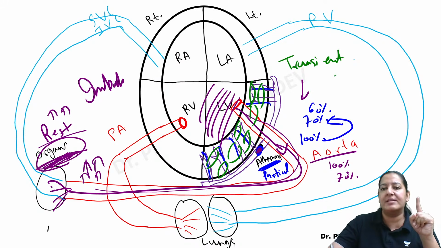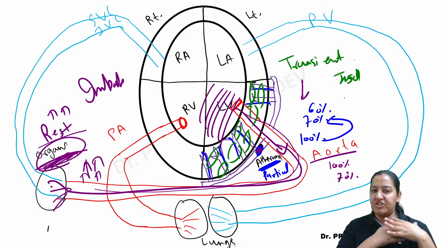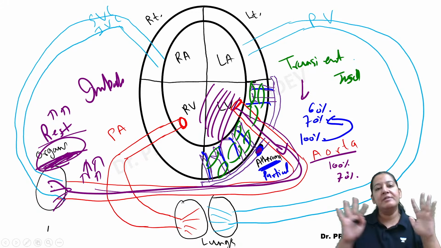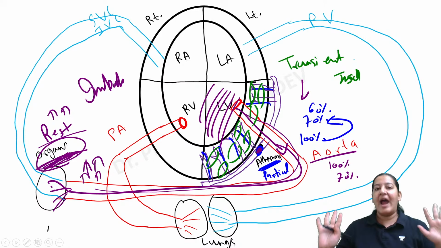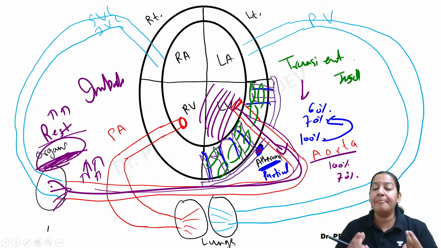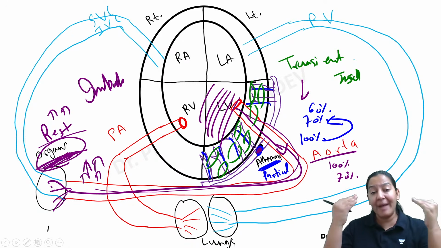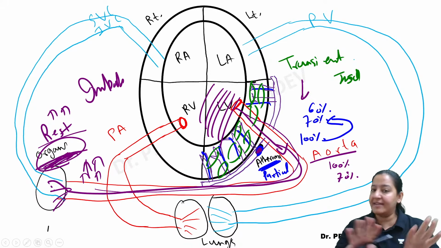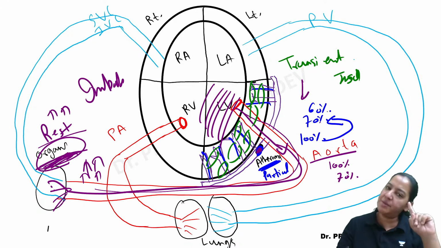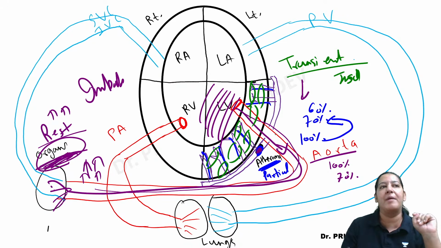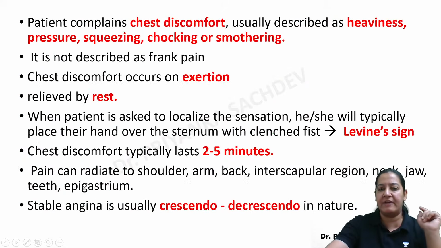Why am I using the word transient ischemia? As soon as the patient has chest pain or chest discomfort, the patient will sit down. And once the patient is at rest, the pain disappears. So pain is coming only at the time of exertion. At the time of rest, it disappears. So ischemia disappears. So it is transient. It is not permanent. Everyone give me a thumbs up. Have you got it?